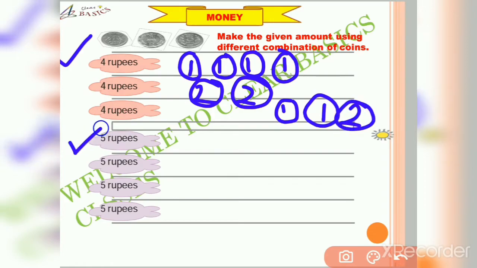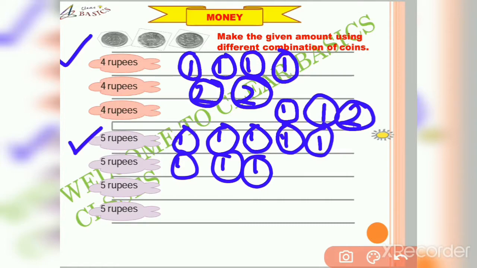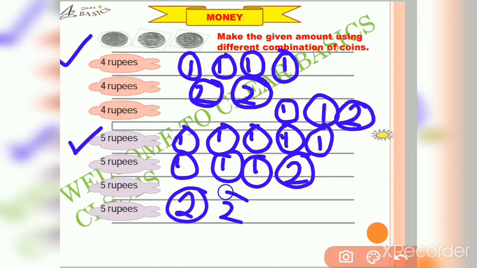Next, to make 5 rupees, we can use five 1 rupee coins, or three 1 rupee coins and one 2 rupees coin, or we can use a 2 rupees coin and a 1 rupee coin.